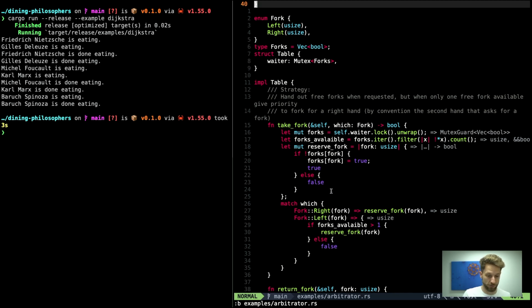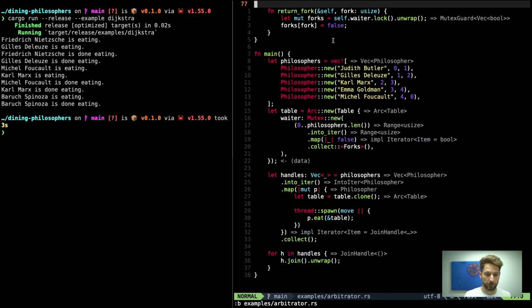We can now scroll further down to see what happens if we call a return fork. So a philosopher that finished eating will return the fork to the waiter, and he will call this return fork method. We lock again the waiter because we need to modify the data structure behind it. And then all we do is we set the fork index to false, meaning it's available again.